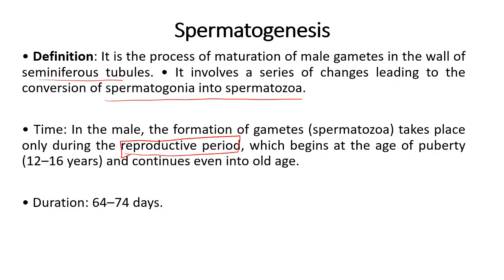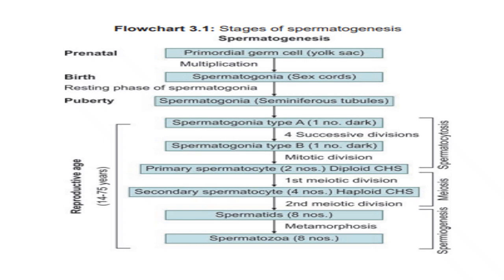It begins in prenatal life, stops at the time of birth, and resumes in reproductive life under the influence of hormones, at the age of puberty, that is 12 to 16 years for males, and continues even into old age. The duration of the whole process of spermatogenesis is around 64 to 74 days.